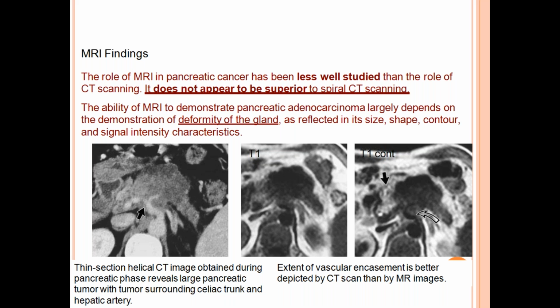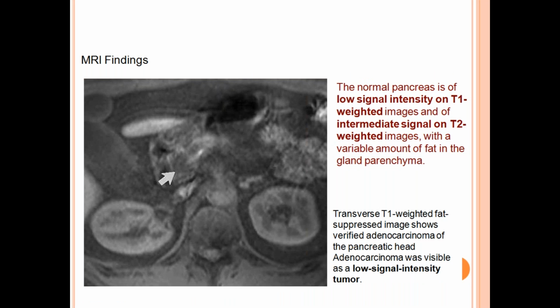T1 and T2 weighted images. Normal pancreas is of low signal intensity on T1 and intermediate signal intensity on T2, with a variable amount of fat in the gland of the pancreas.